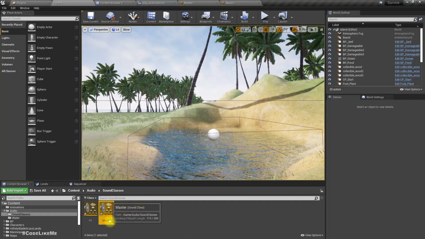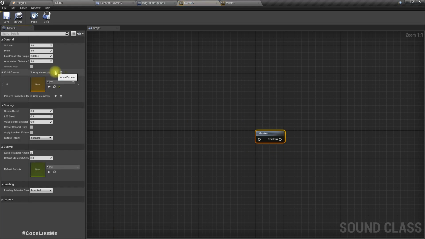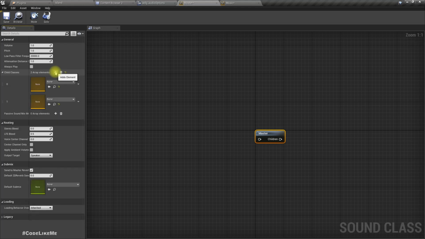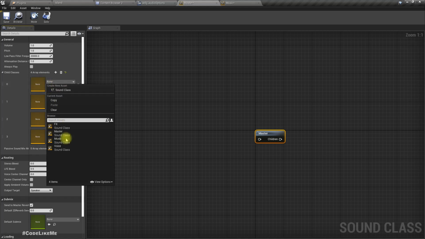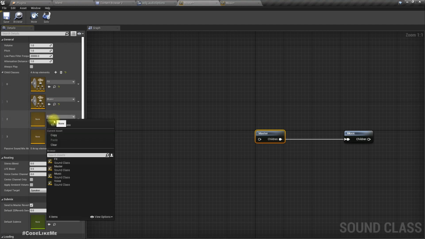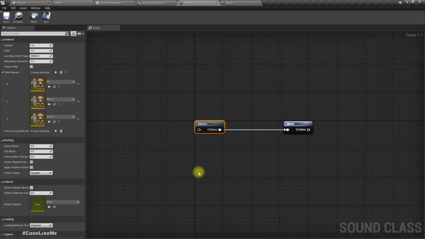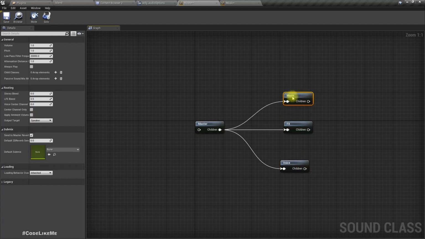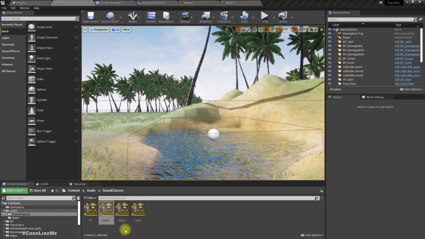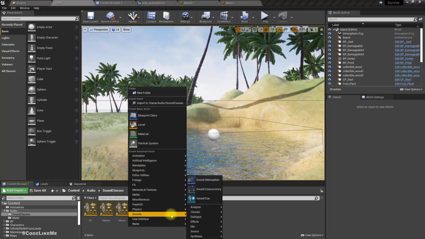Now open the master, and here we can define child classes. So under master we need to have all other classes as child classes. So I'll assign FX and music and voice. Yeah, that's all. Okay, right, now for each of these classes we need to create sound mixes also.